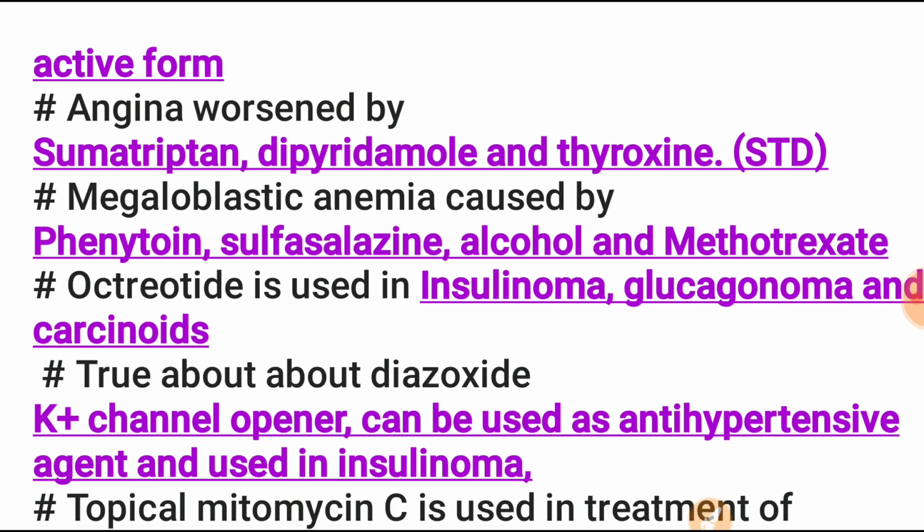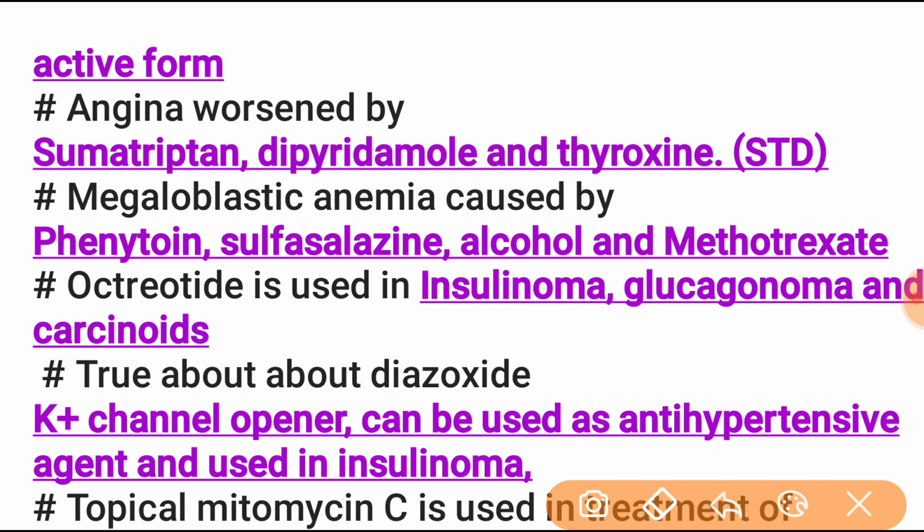The angina is worsened by sumatriptan, dipyridamole and thyroxine. These conditions aggravate the condition of angina, so it is worsened.